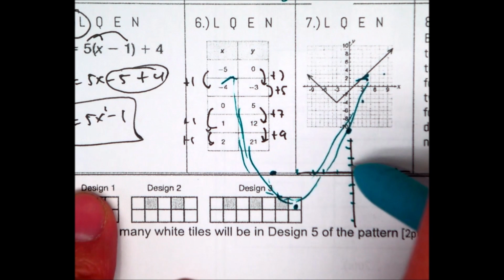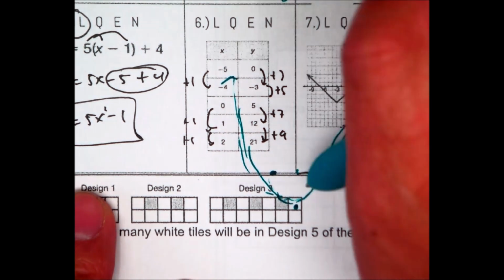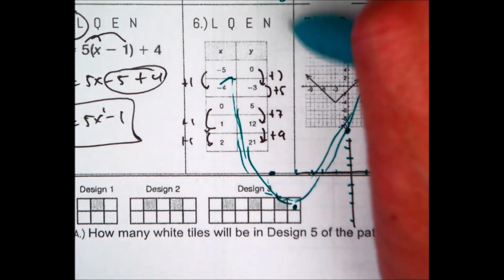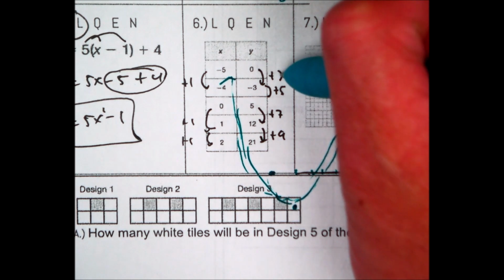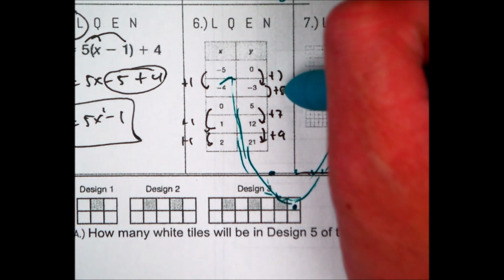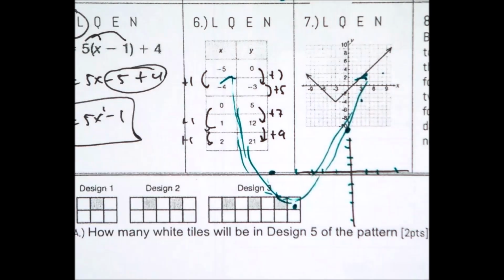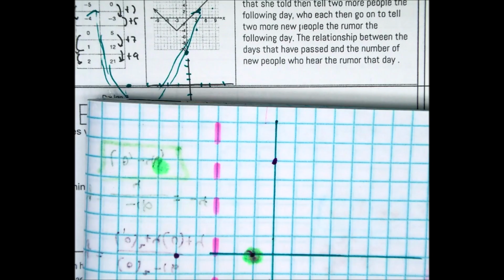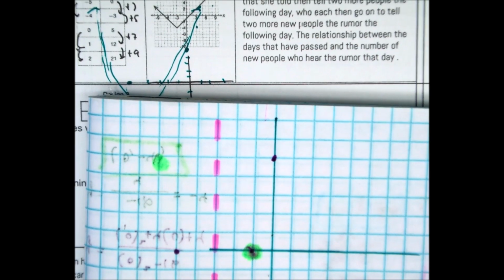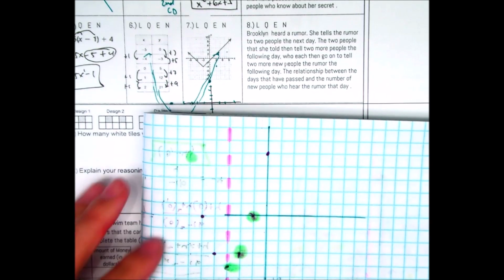So if you use your table of values, you can kind of see this. I went to graph some more graph paper so you can see this.